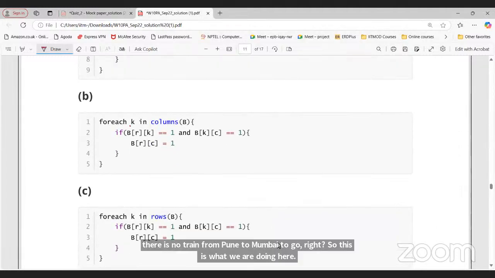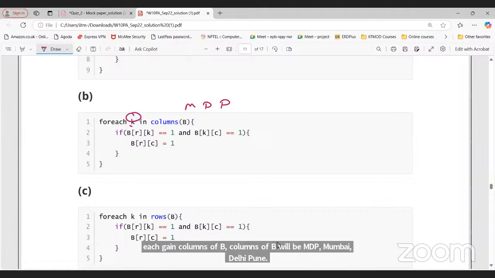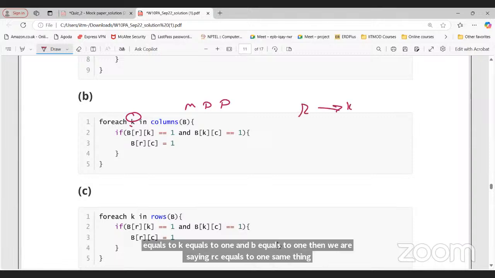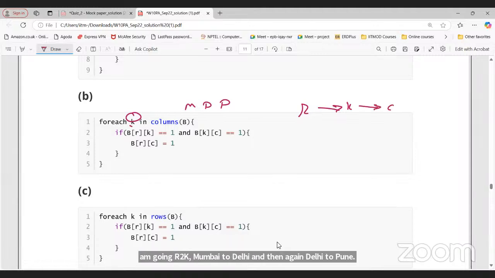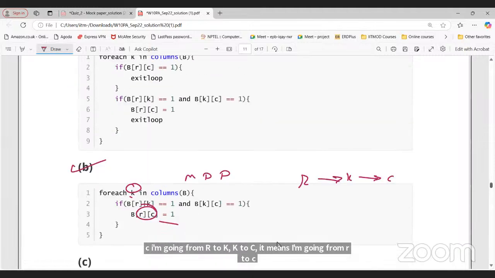Again, what about option B here? Same. For each k in columns of B, which will be M, D, P, Mumbai, Delhi, Pune, for any value of k, if R to K equals 1 and K to C equals 1, then we are saying RC equals 1. Same thing. I am going R to K, Mumbai to Delhi, and then Delhi to Pune, K to C. If I'm going from R to K, K to C, it means I'm going from R to C. That is also correct. So B is correct, sir. It's true.